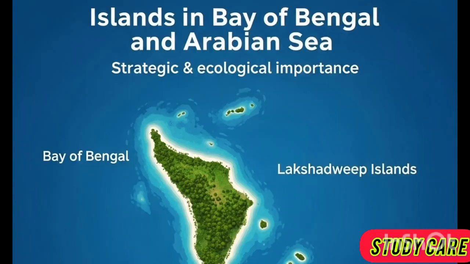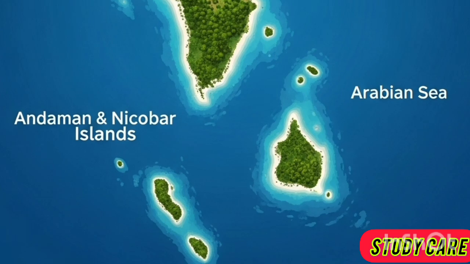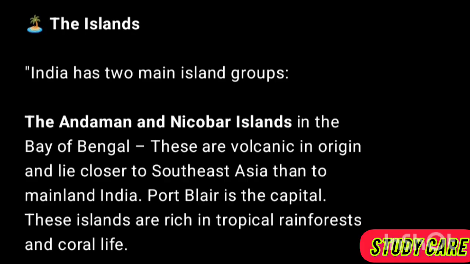The islands. India has two main island groups. The Andaman and Nicobar Islands in the Bay of Bengal. These are volcanic in origin and lie closer to Southeast Asia than to mainland India. Port Blair is the capital. These islands are rich in tropical rainforests and coral life.